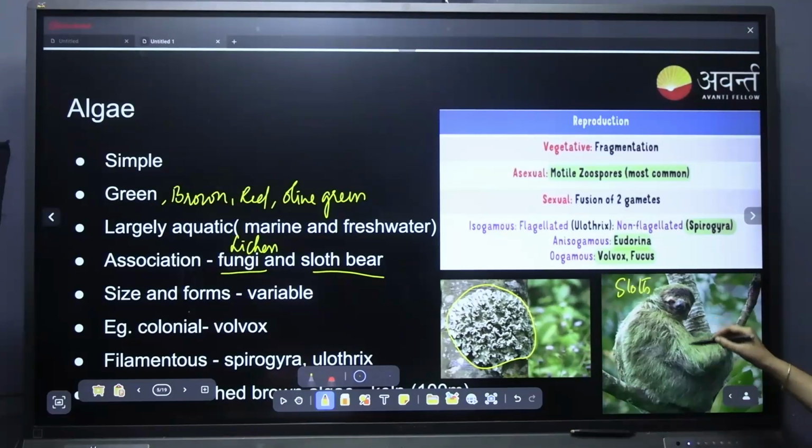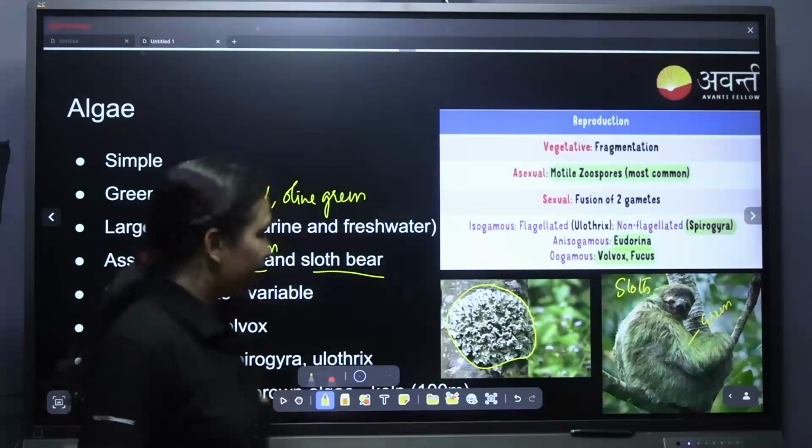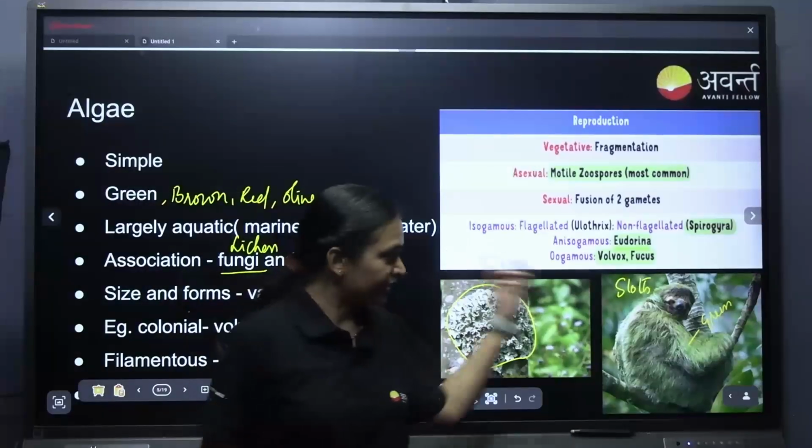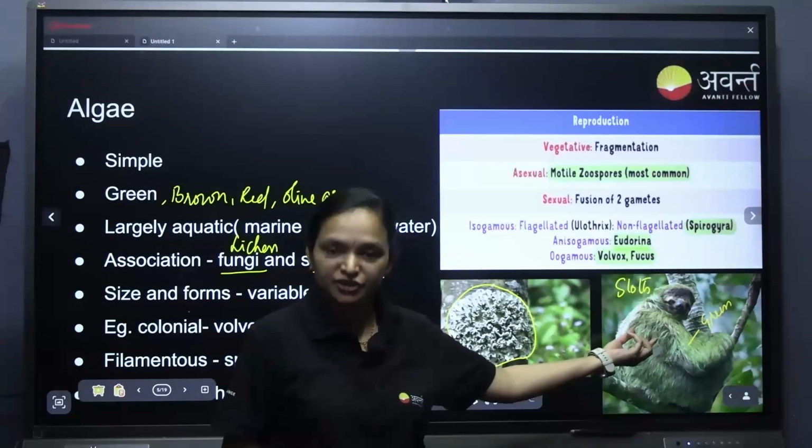Can you see, if the camera can see this, this is green in color. The fur of the sloth is green in color. What does it actually do, you can ask, what kind of association is this? The algae give the green color to the fur of the sloth, which helps in camouflaging.